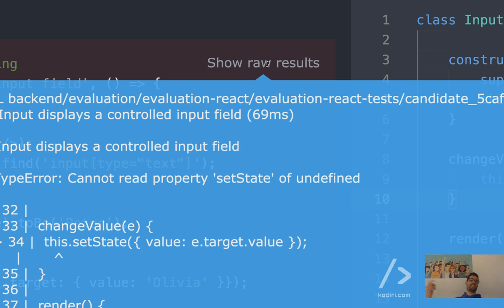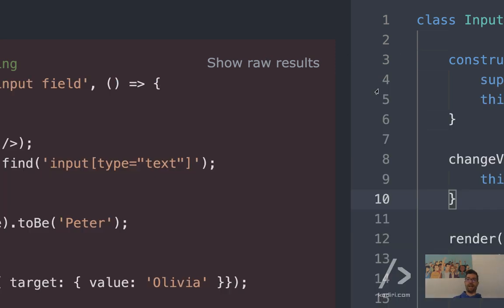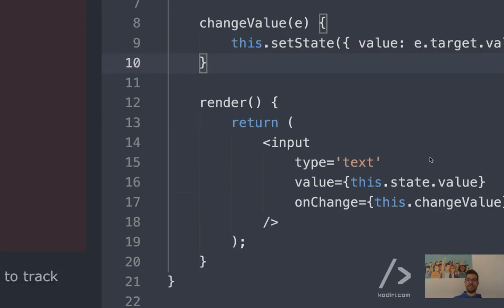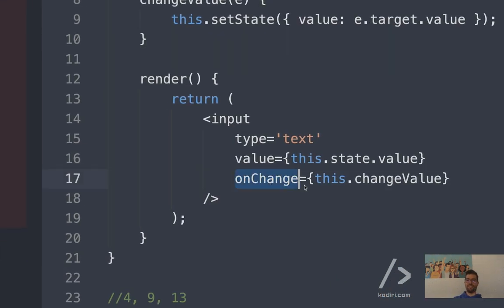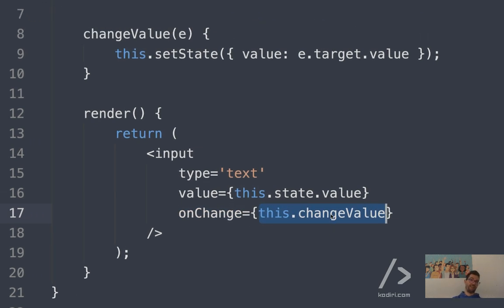And this is a good example. Yeah? Cannot read property setState of undefined. We'll learn next month why this is happening. For now, just bear in mind that every time you want to invoke setState, you cannot call the method like that. That's not legal. There are at least a couple of ways to solve the problem.